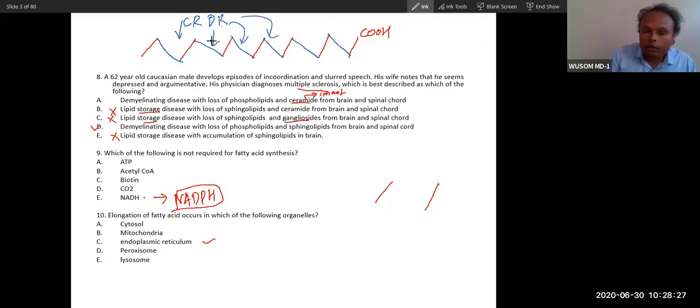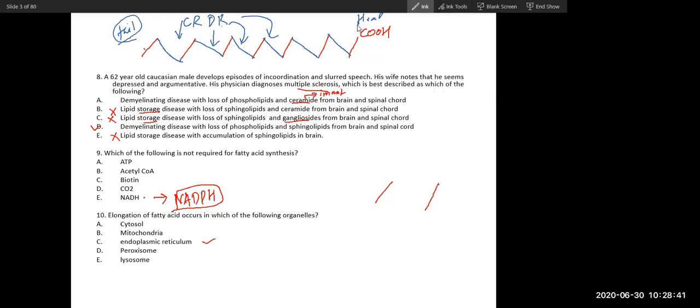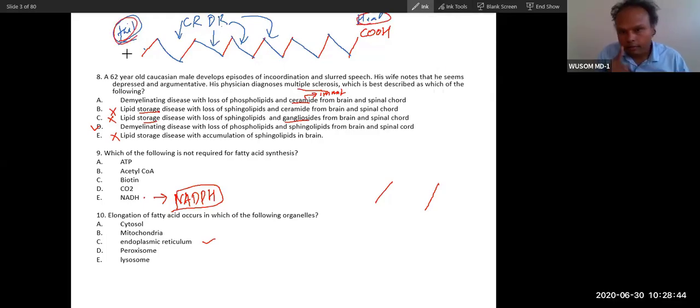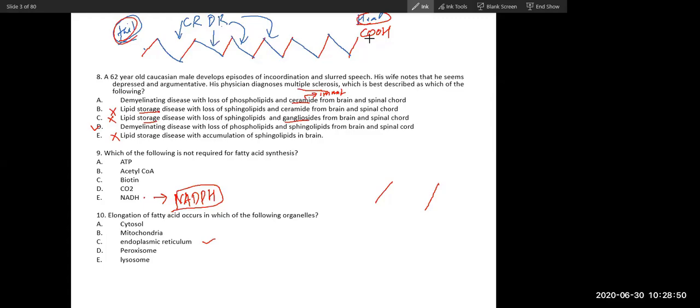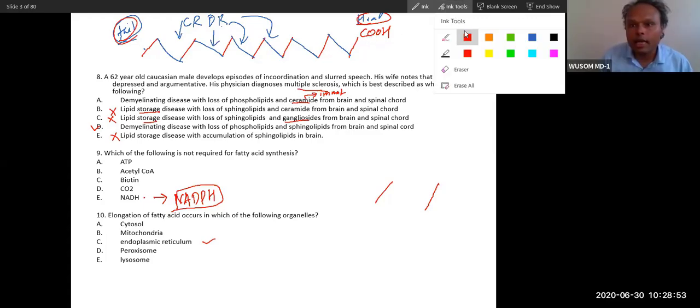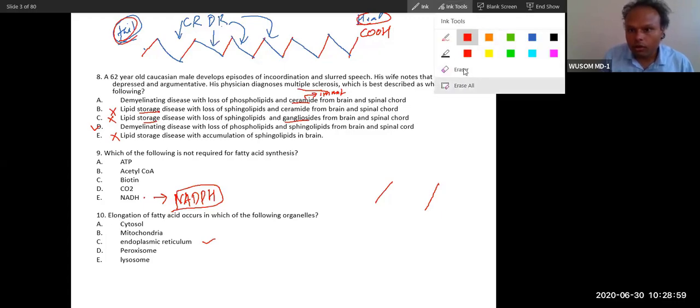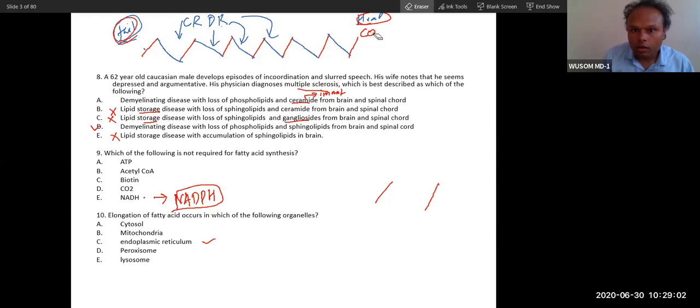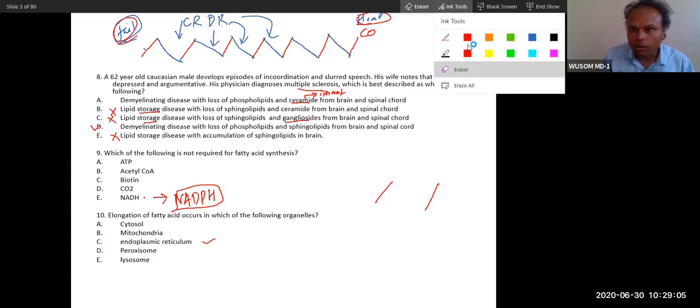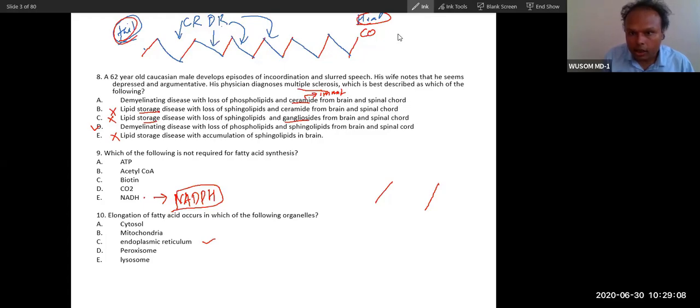So where will be the addition of next acetyl coenzyme A? Here or here? At head or at tail? Anyone? Head. Yes, always at head. So next acetyl coenzyme A will be added here, at the CO group.